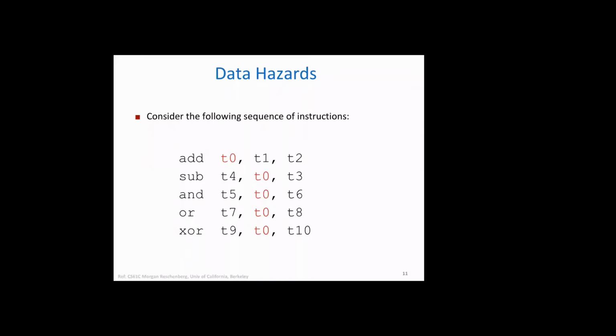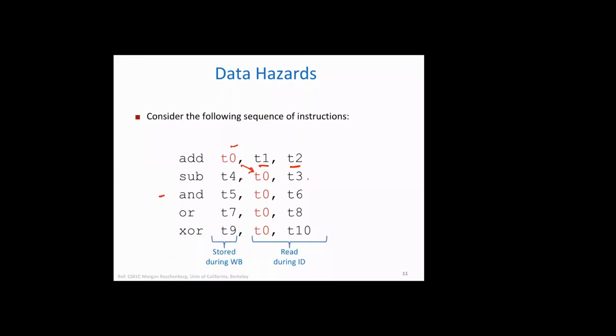Look at this sequence of instructions. The first instruction is add, where we add the contents of T1 and T2 and bring the result to T0. In the second instruction, we use this modified value of T0, adding it to T3 and bringing it to T4.